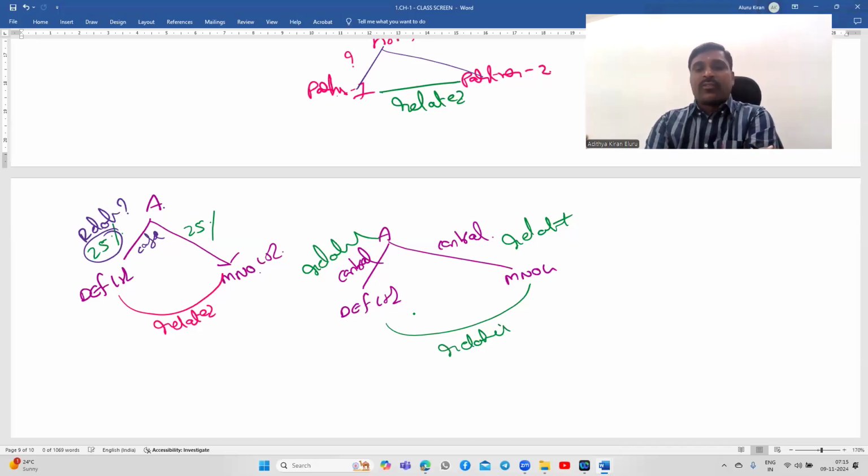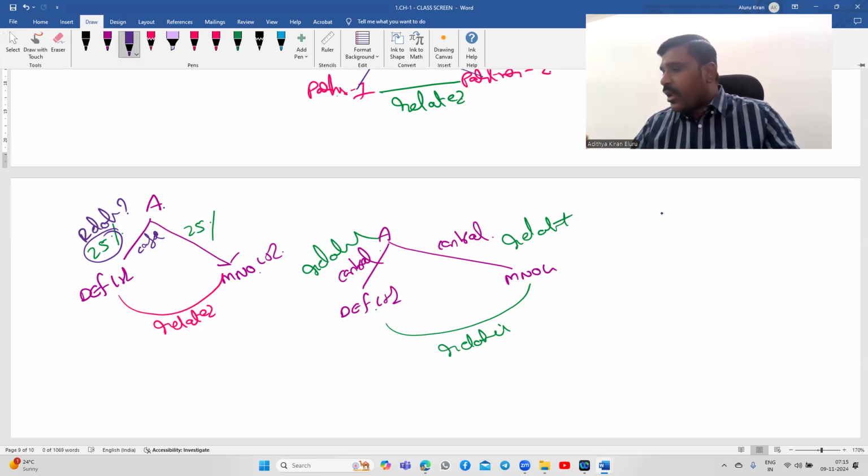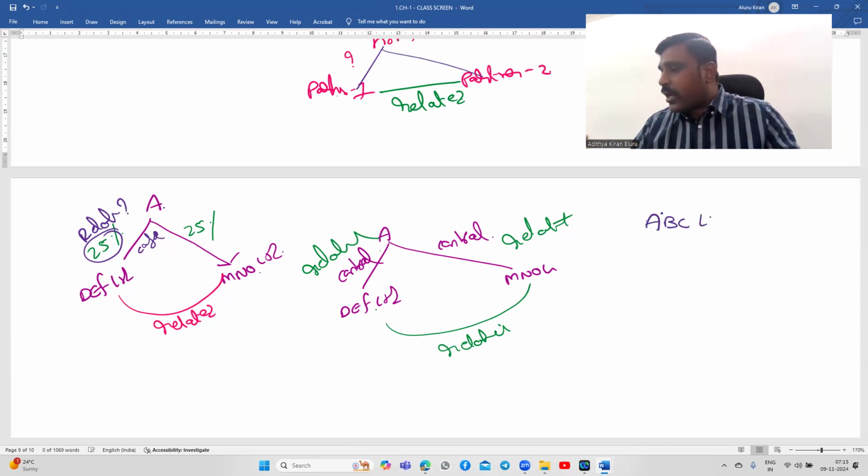Okay, if only 25% shares are there, then only DEF and MNO are related, but not A and DEF, and also not A and MNO. But if, rather than 25%, they have given directly as a control, A is controlling DEF and A is controlling MNO, then A and DEF are also related, A and MNO are also related, and DEF and MNO are also related.